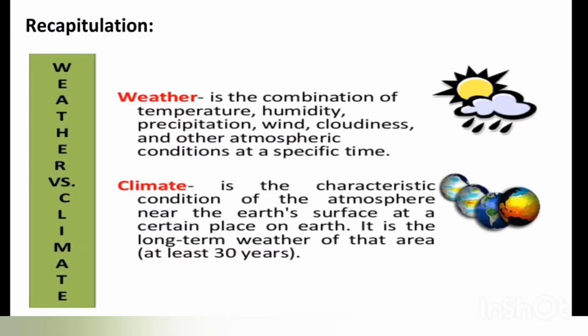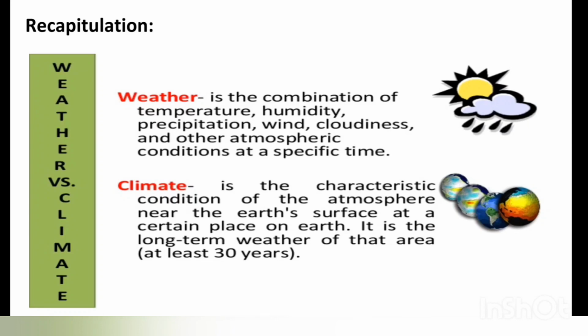So let's revise what we've studied in part 1 of this video. We've studied about weather. What do we mean by weather? What are the factors that are determined by the weather? That is, weather depends on which factors. We studied about climate. We've studied the difference between the two, that is weather and climate. We've seen how the climate is affected by favorable and unfavorable conditions, and the ways to minimize unfavorable climatic effect. Then we've seen the importance of climate and weather in the living world, with varied examples.